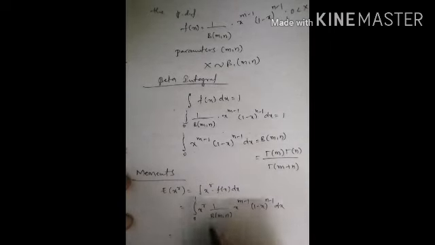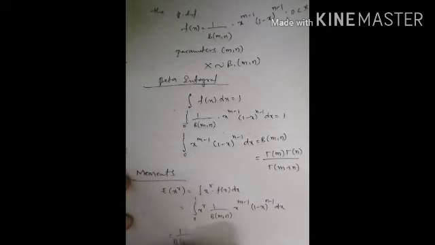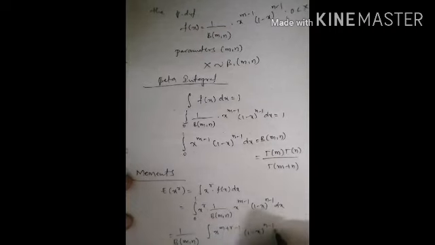This is a constant value, so write it outside: 1 by beta of m comma n, integration of x to the power of m plus r minus 1 into 1 minus x to the power of n minus 1 dx, since the bases are the same and we add the powers, where the limits are 0 to 1.